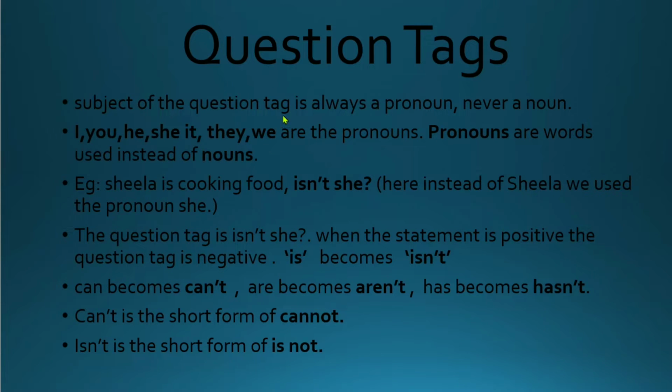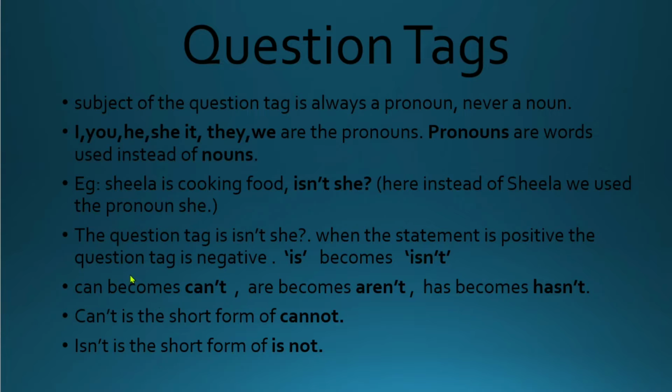The subject of the question tag is always a pronoun, never a noun. I, you, he, she, it, they, we, all these are pronouns. Pronouns are words used instead of nouns. Example: Sheila is cooking food, isn't she? Here, instead of Sheila, we used the pronoun she. The question tag is isn't she?